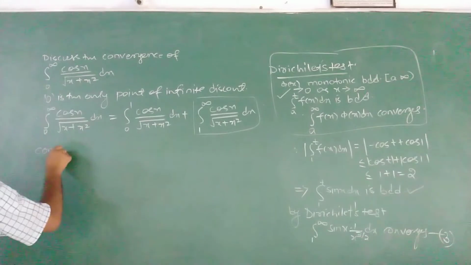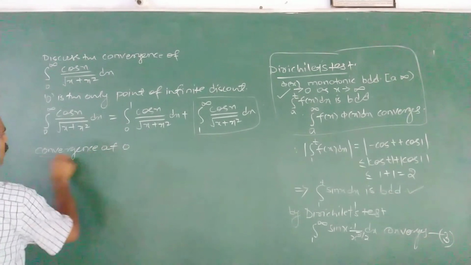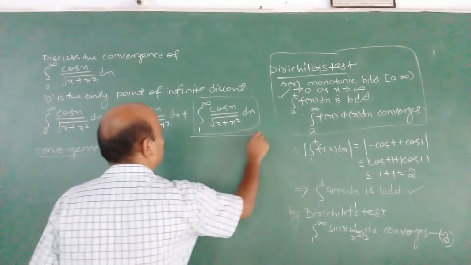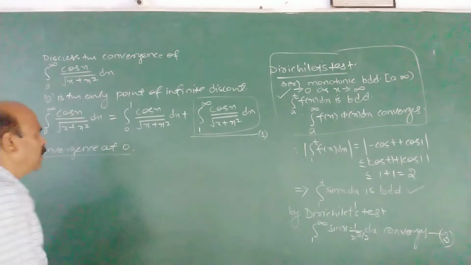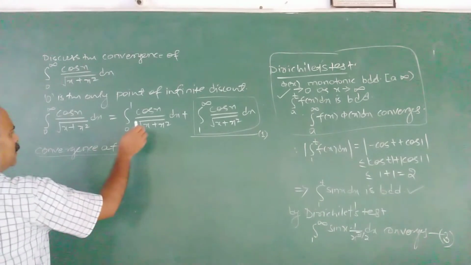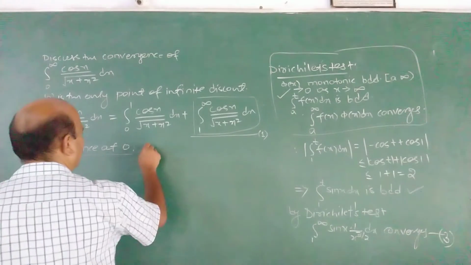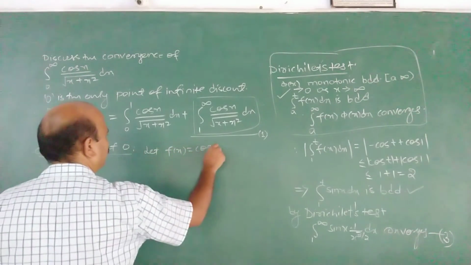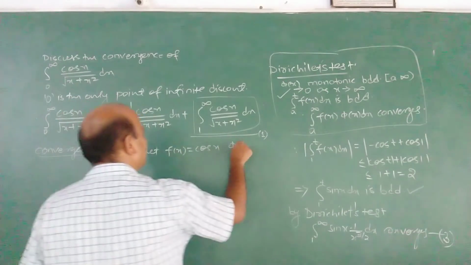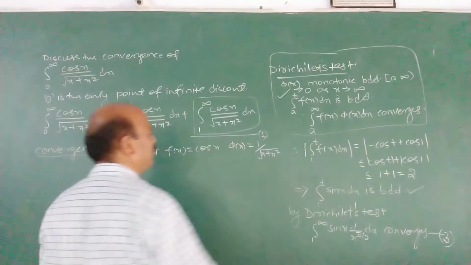Convergence at 0. First take convergence at 0. Take this as 1. How do you apply that test, the comparison test? For that, let f(x) be cos x and phi(x) be 1 upon square root of x plus x square.